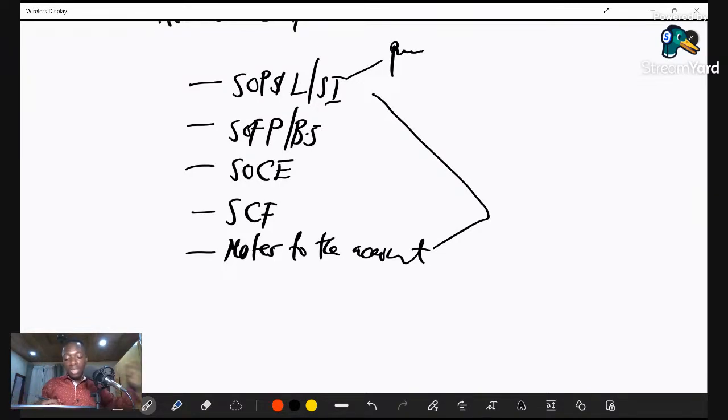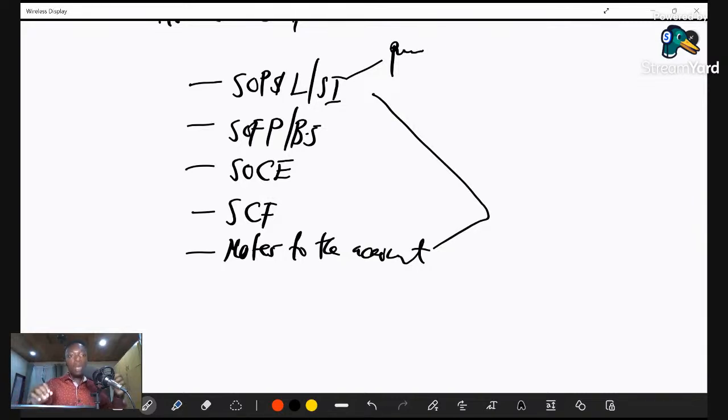And we also have what we call the statement of changes in equity. It talks about how the capital that has been provided by owners or capital providers changes over a period of time. Let's say you started with 2000. Now you have 2300. What has occurred? Your initial 2000 has changed to 2300, meaning that it has changed from one period to another.